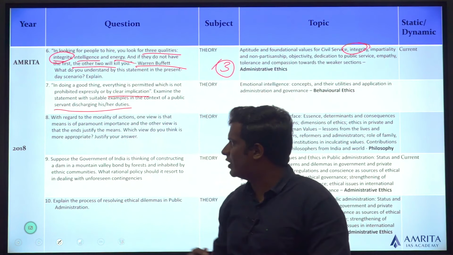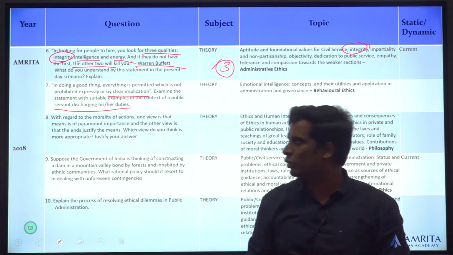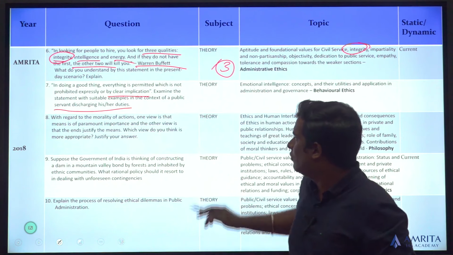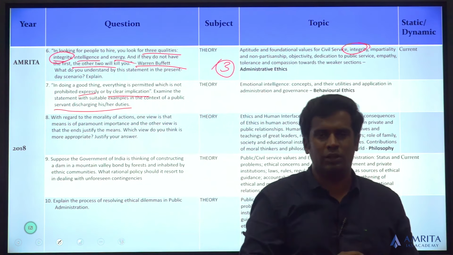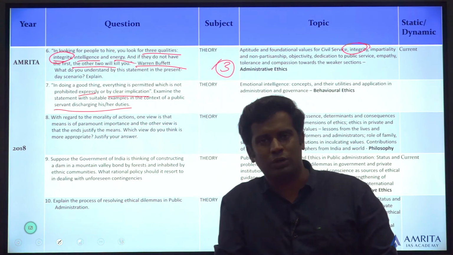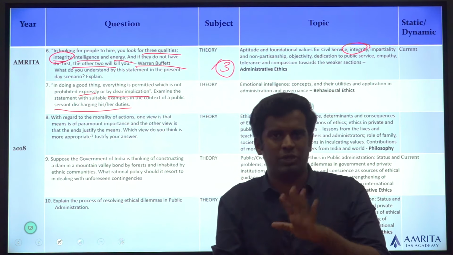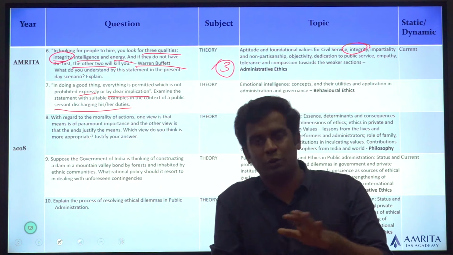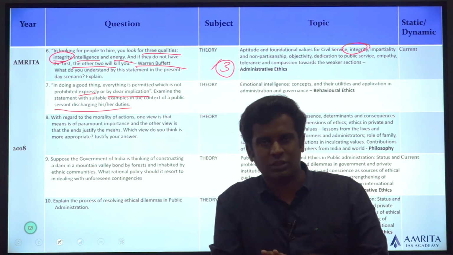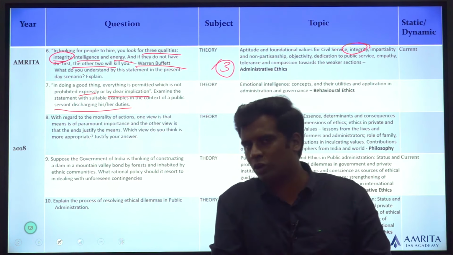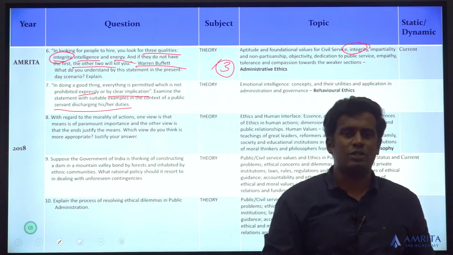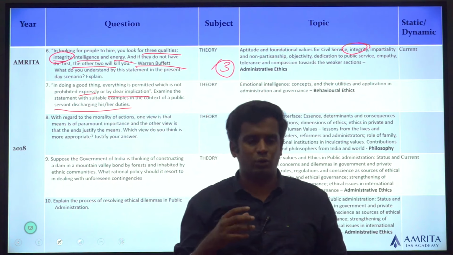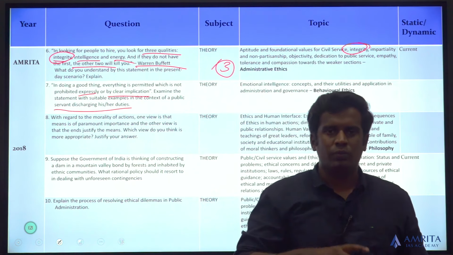Doing a good thing, everything is permitted. So while you are doing a good thing, you can do anything and everything which is not prohibited expressly or by clear implication. You can do whatever is needed to do a good thing unless it is prohibited specifically, that you can't do this for this. Unless it is said so, if it's for a good thing, you can do whatever is needed. That's what this quote says. So in short, it asks you to do what is needed to do good.